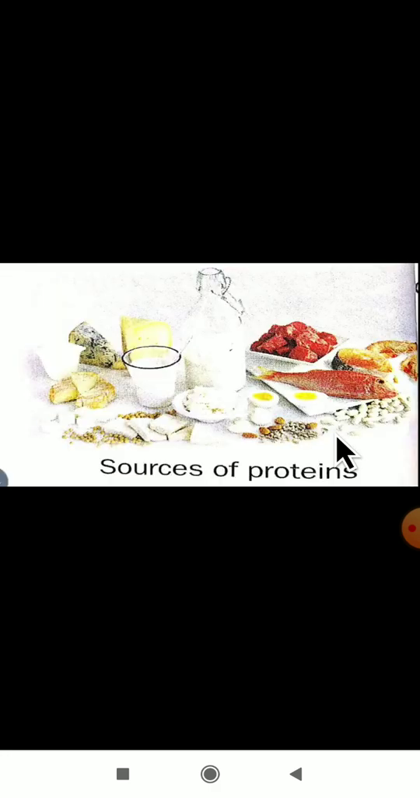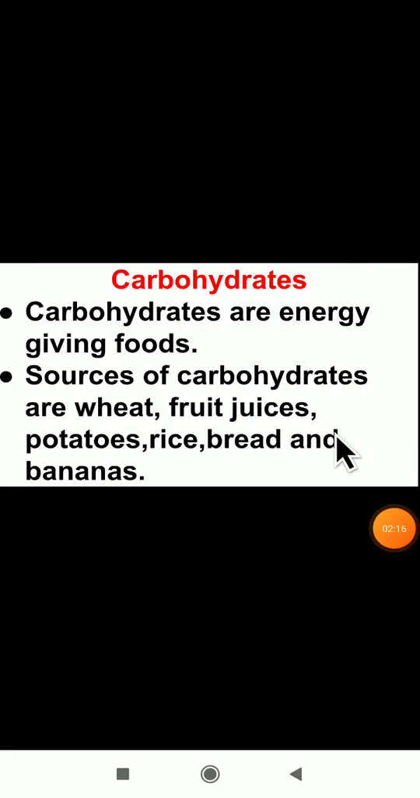First we studied carbohydrates. Can you tell what carbohydrates are? Carbohydrates are energy giving foods. Which are the sources of carbohydrates, dear students? Wheat, fruit juice, potatoes, rice, bread and bananas. These are the sources of carbohydrates. Next, fats. What are fats? Fats are also energy giving food. Can you tell which are the sources of fats? Cooking oil, ghee, meat, nuts and butter. These are the sources of fats.